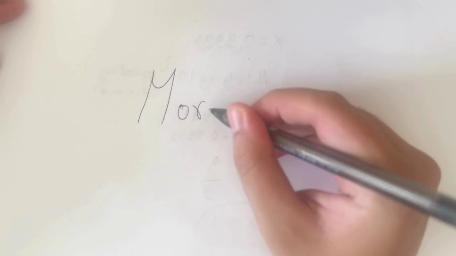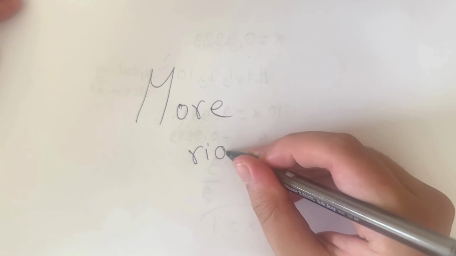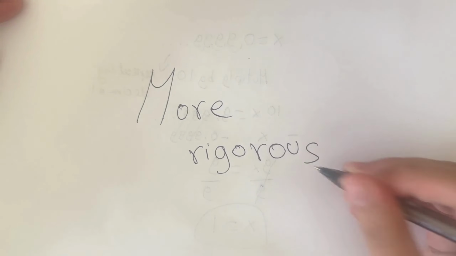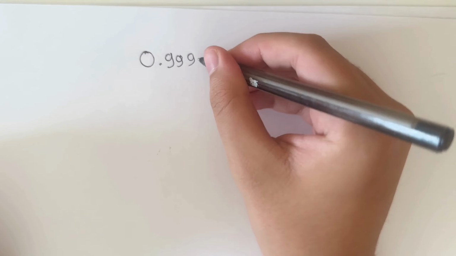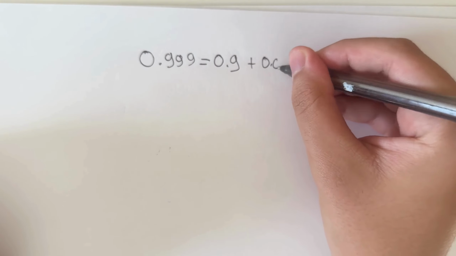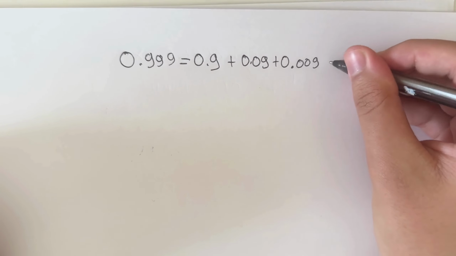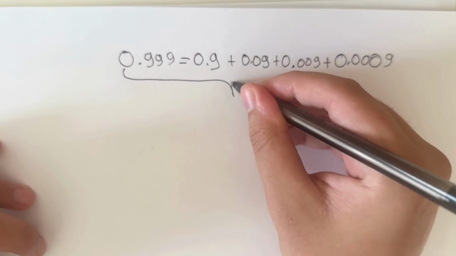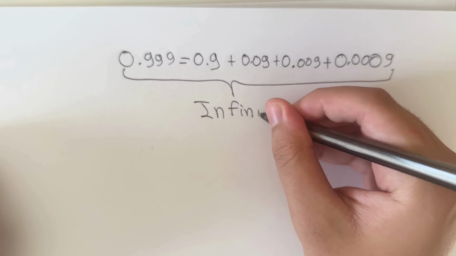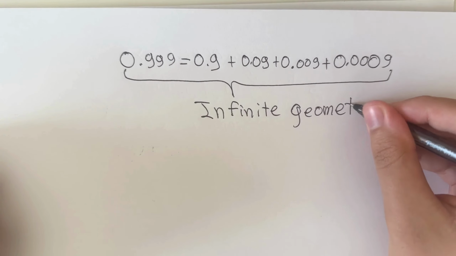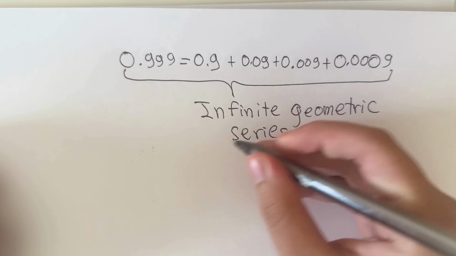Now let's do something just a tad more rigorous than the algebraic proof that we have just done. Let's break down 0.999 repeating into an infinite sum. So 0.9 plus 0.09 plus 0.009 plus 0.0009, and it's going to go on and on and on.